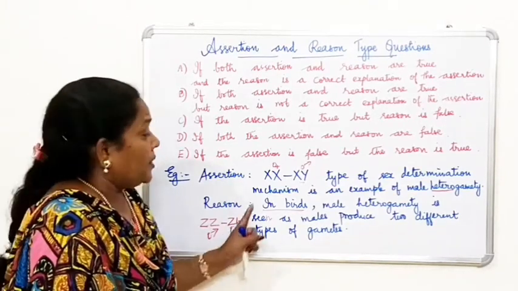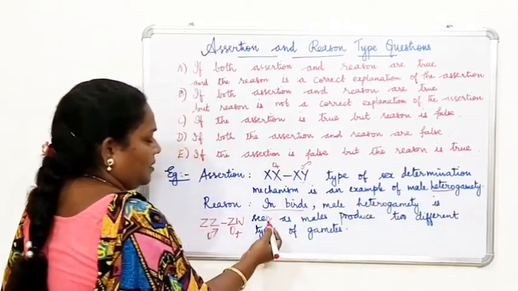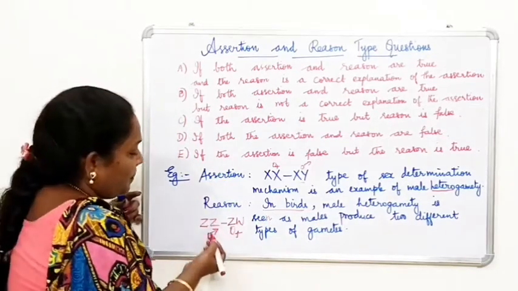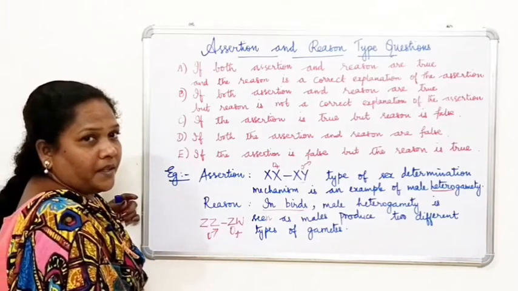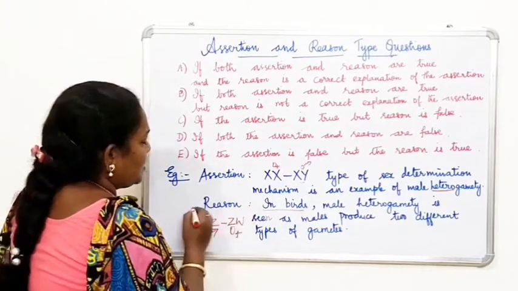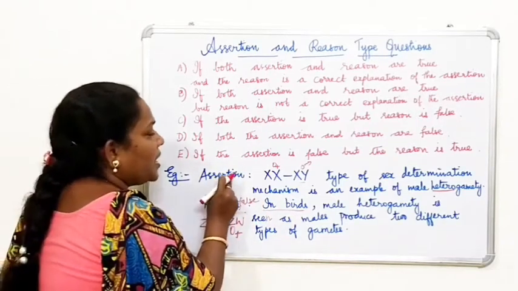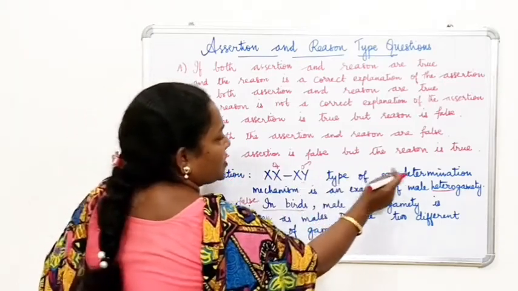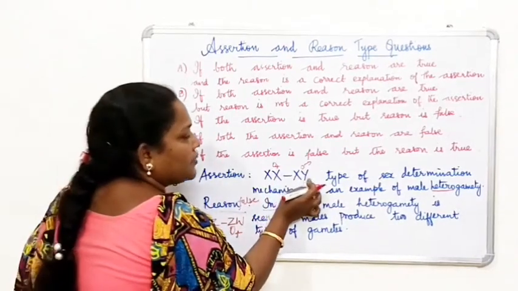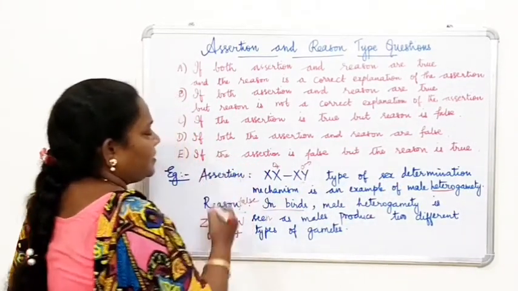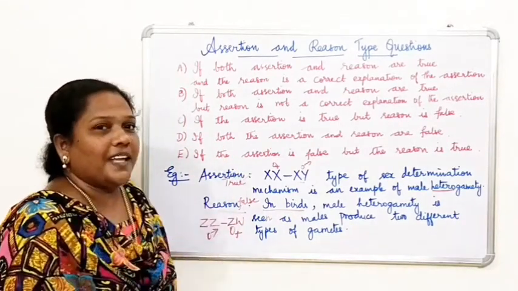But what is the sentence given here in the reason? In birds, male heterogamety is seen. No, it is wrong. Male has homogametes and female has heterogametes. So here the reason is false. You can go for a conclusion: the reason is false. But what about the assertion? The assertion is true. XX, XY type of sex determination mechanism is an example of male heterogamety. Correct. In male it is different. So this is true. Assertion is true and reason is false. You have got the answer very easily, right?